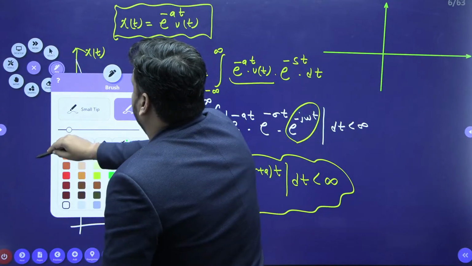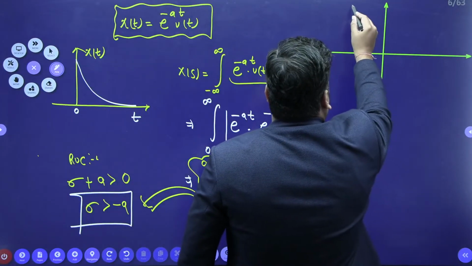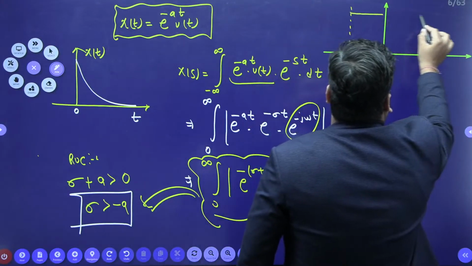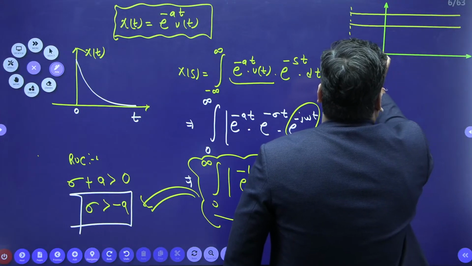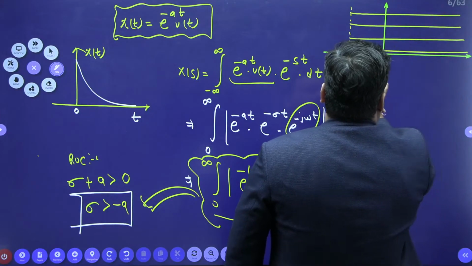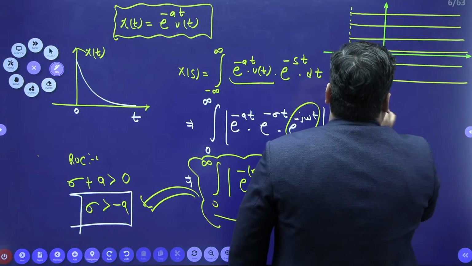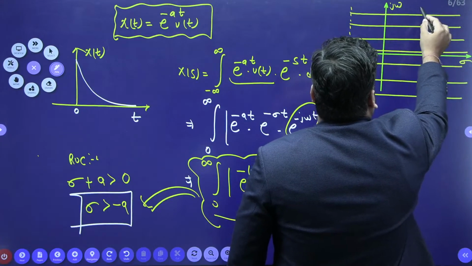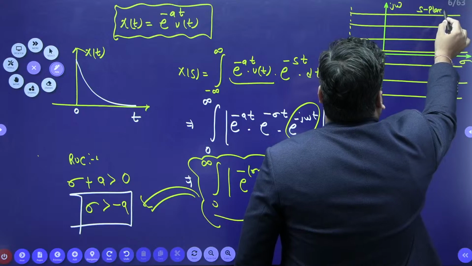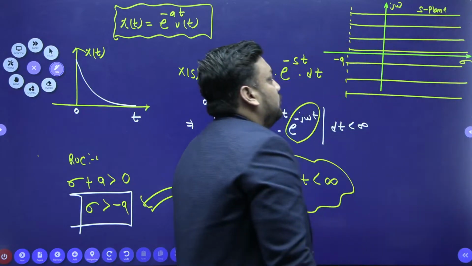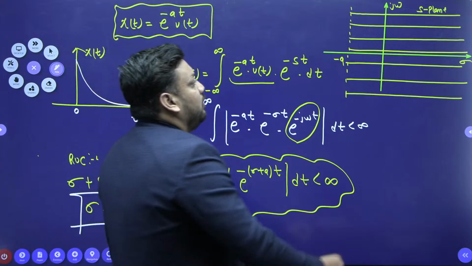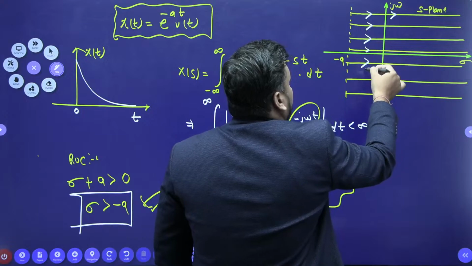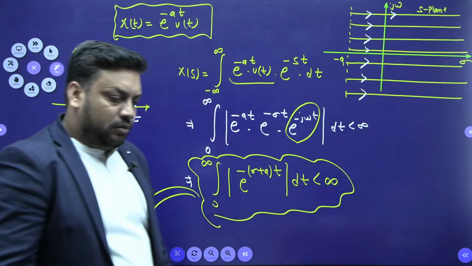Now in the ROC diagram, sigma is greater than minus a. It means if I mark the value minus a here, the ROC will contain the entire right-hand side region. So this is my region of convergence. This is my sigma axis, this is my j omega axis, and this is my S-plane. The region of convergence includes the imaginary axis.